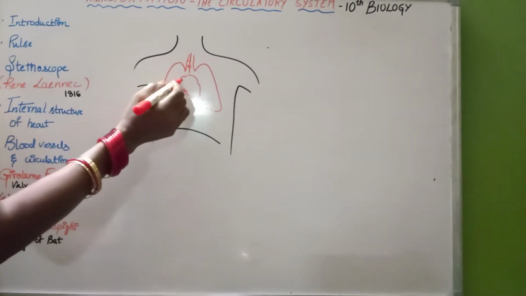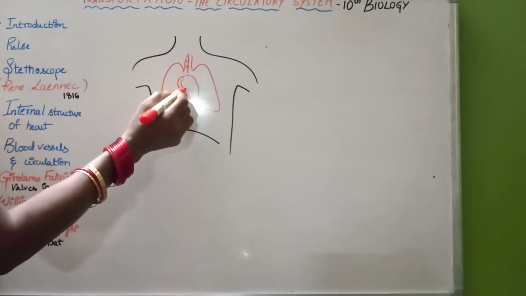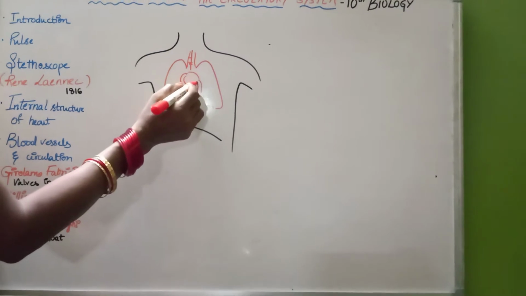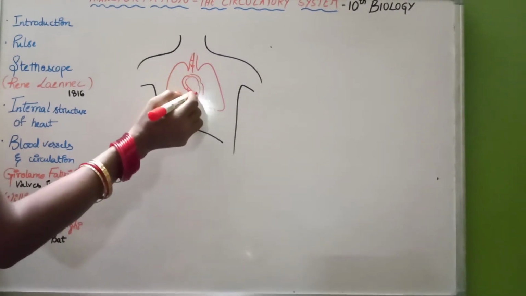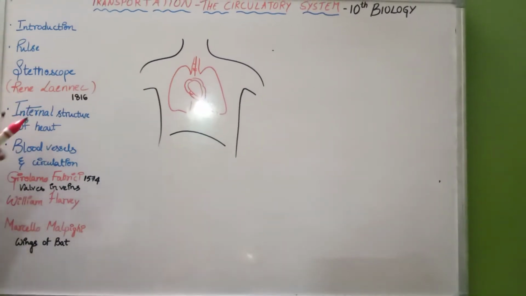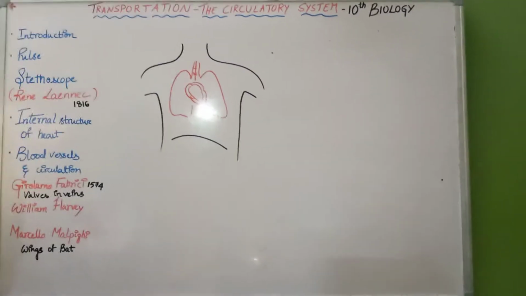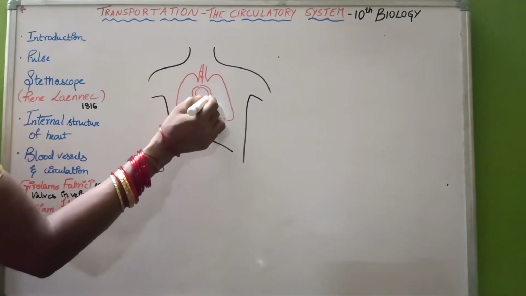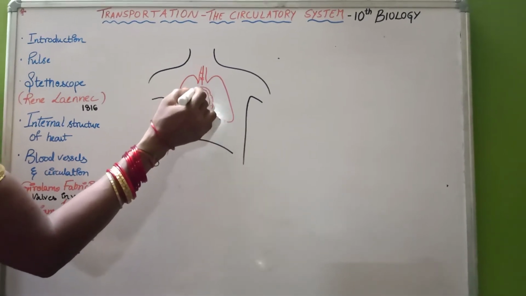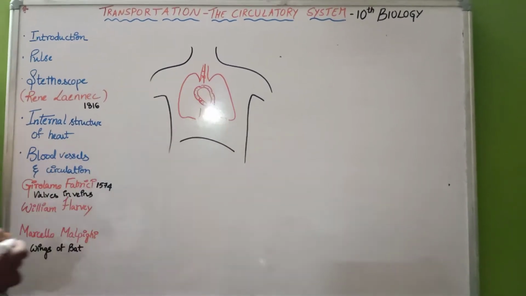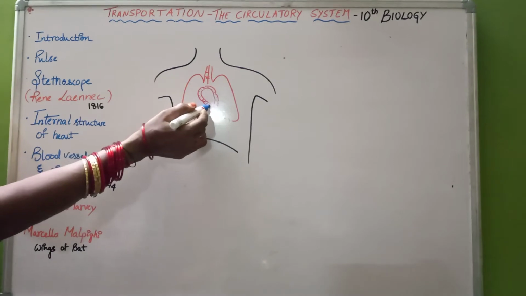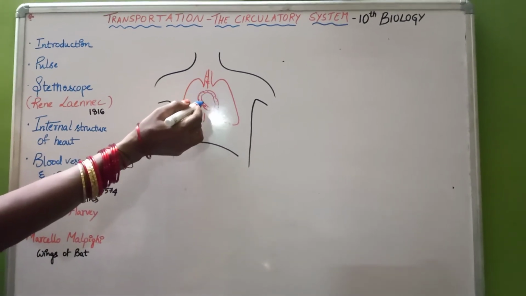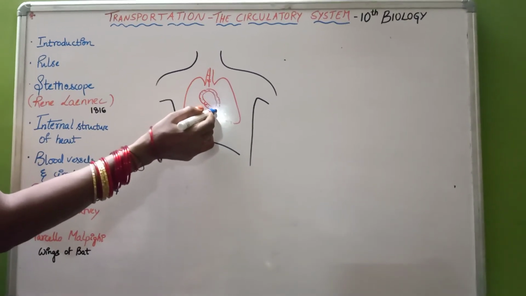This pear-shaped organ has two membranes called pericardial membranes, and in between there is a fluid called pericardial fluid which protects the heart from external shocks, physical shocks and jerks.